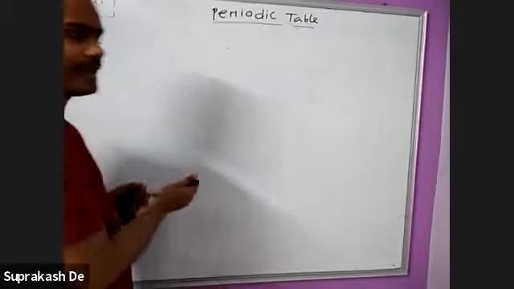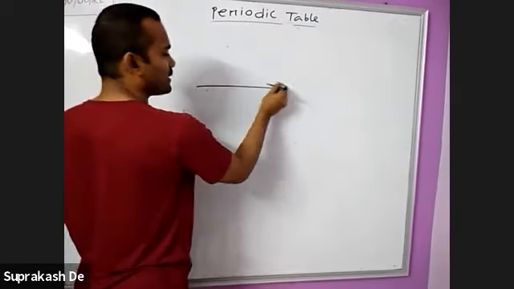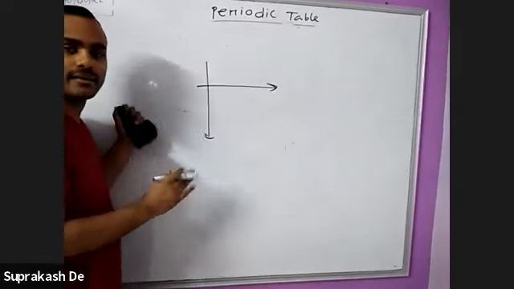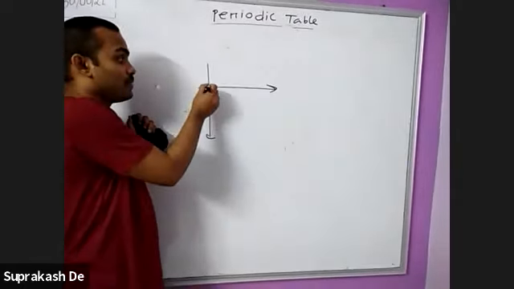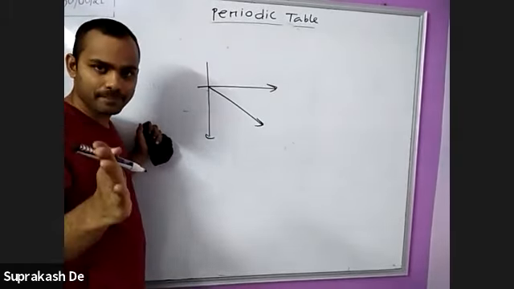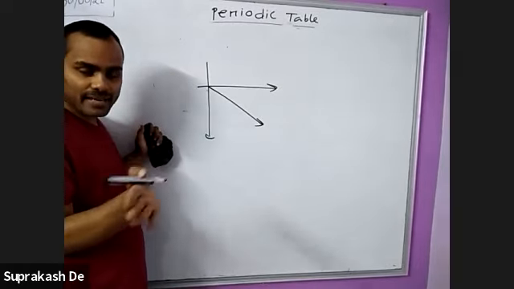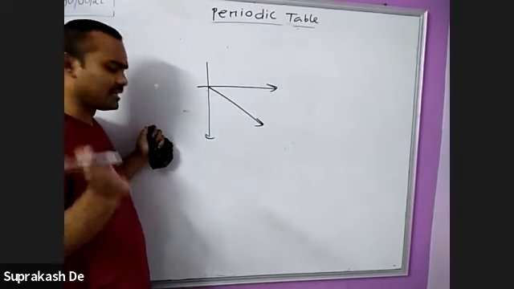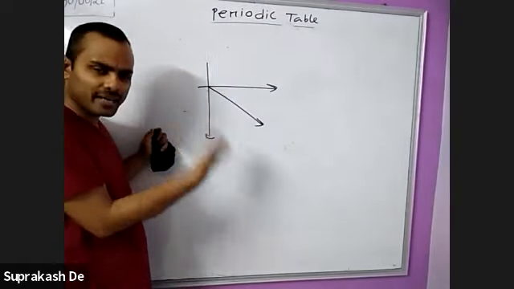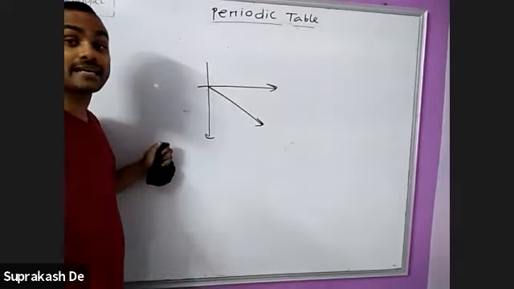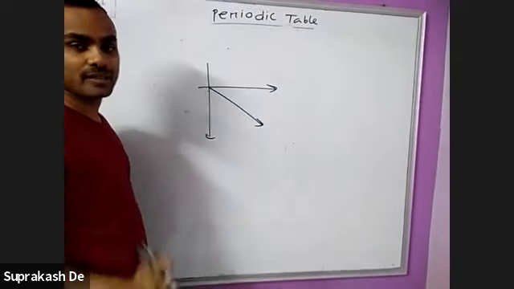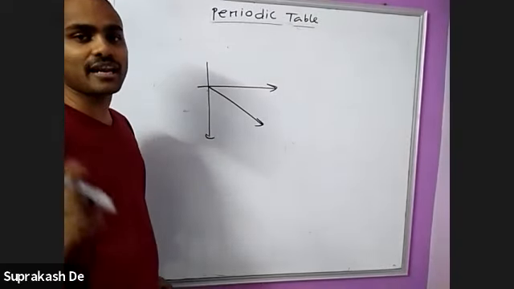Suppose you are moving in a group: one property increases, another decreases. But if we move diagonally, the property remains the same. I am telling you from the beginning that electron affinity and ionization energy increase or decrease from left to right and top to bottom. But if we think diagonally, the properties become the same. This property is called diagonal relationship.